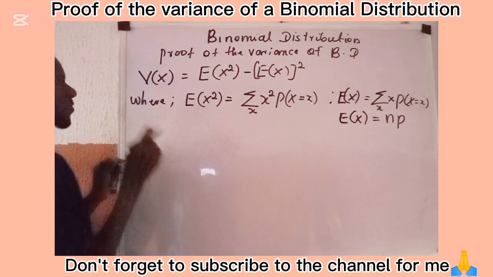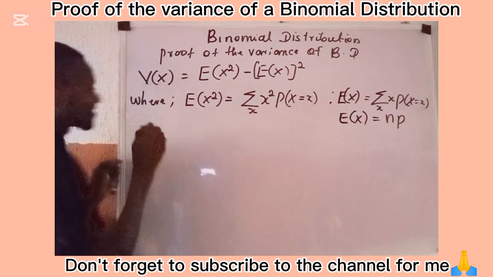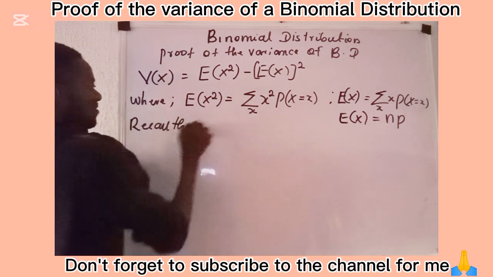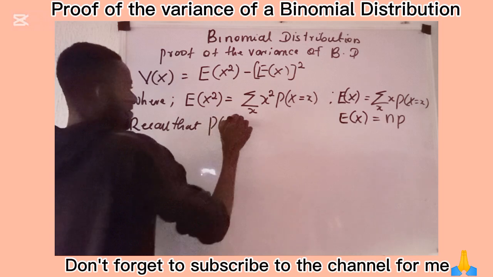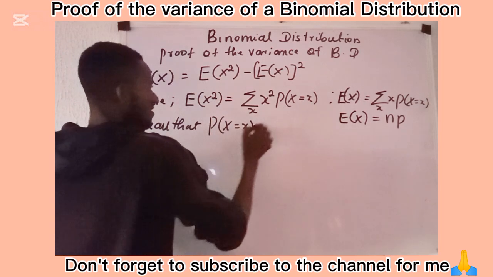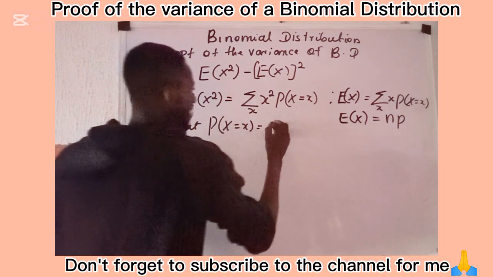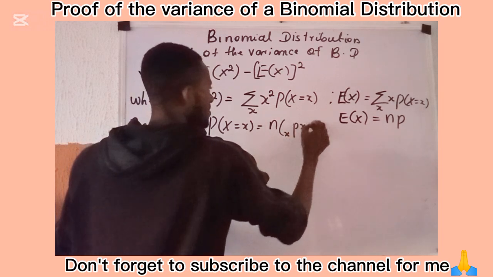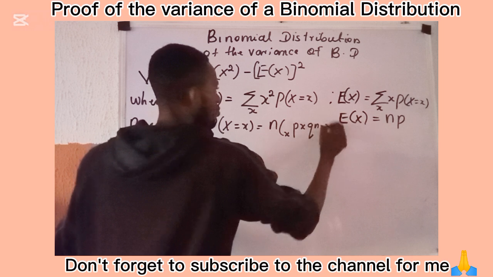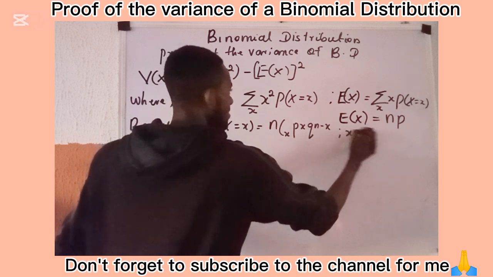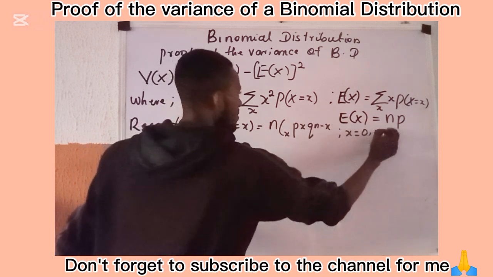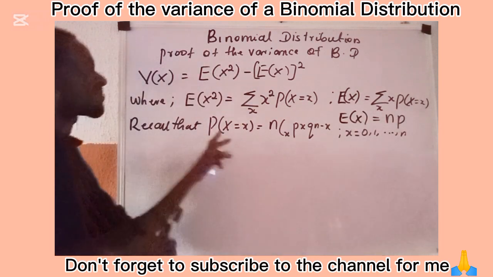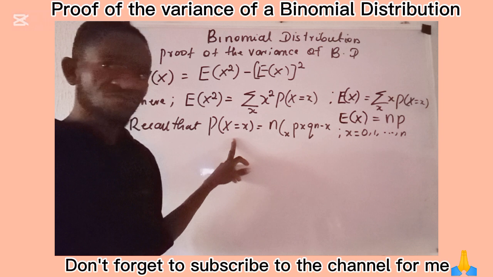Recall that for binomial distribution, P of capital X equals small x is given as n combination x, p to the power x, q to the power n minus x, such that x takes a value 0, 1 down to n. This is the probability mass function of a binomial distribution.